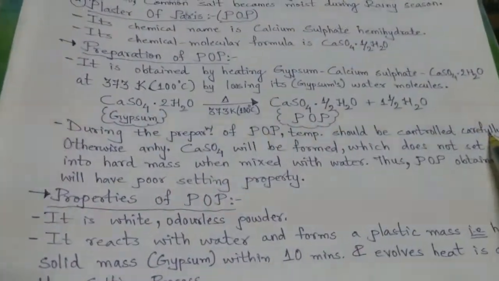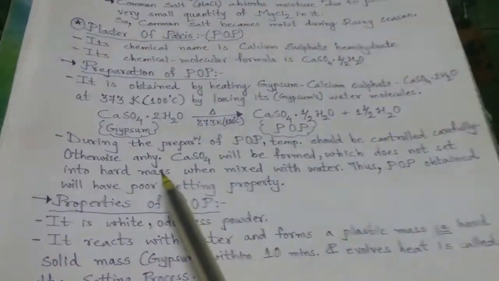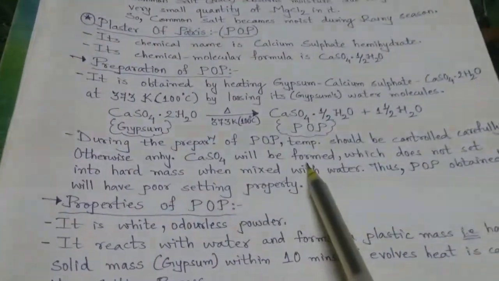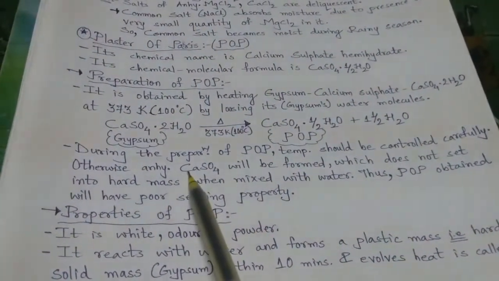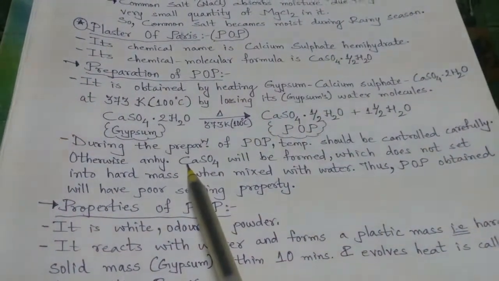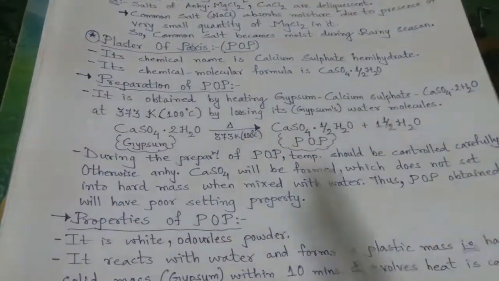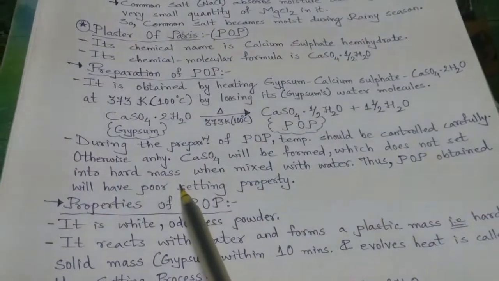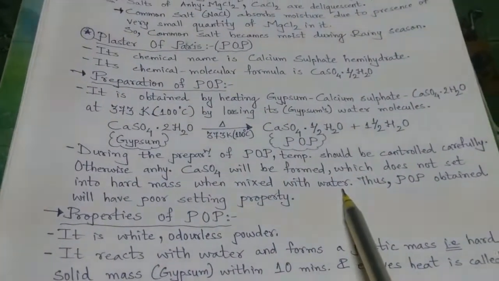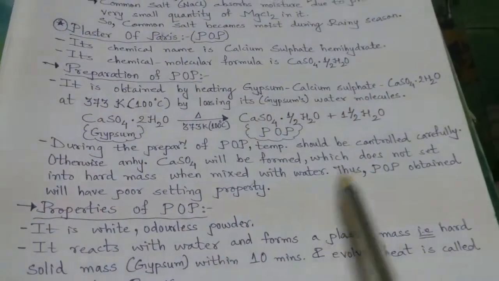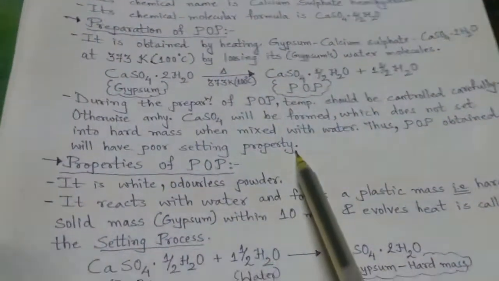This is a very important factor, because if the temperature is not maintained properly, calcium sulfate will lose its water and become anhydrous. Anhydrous calcium sulfate does not set into a hard mass when mixed with water, and thus the POP obtained will be of poor setting property.